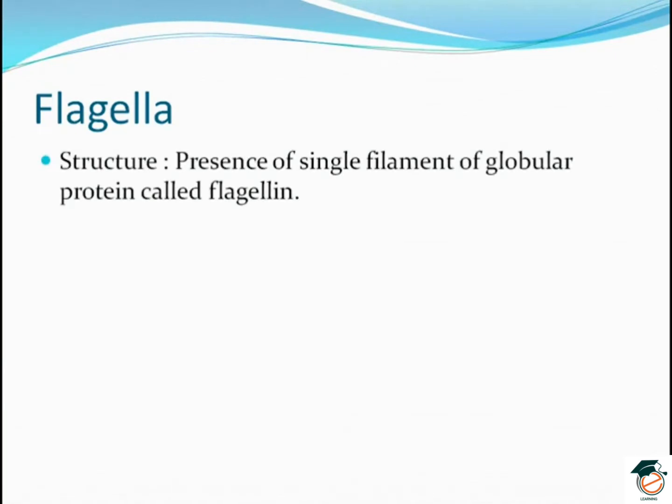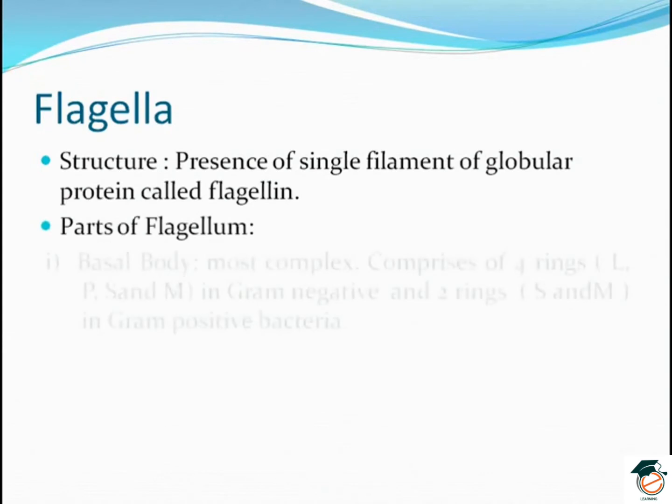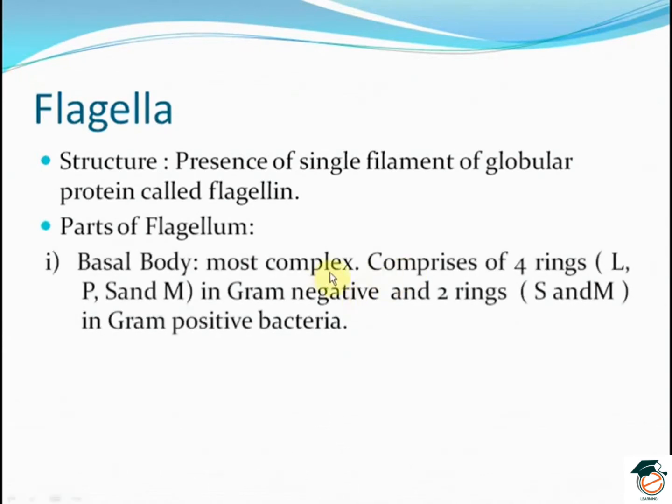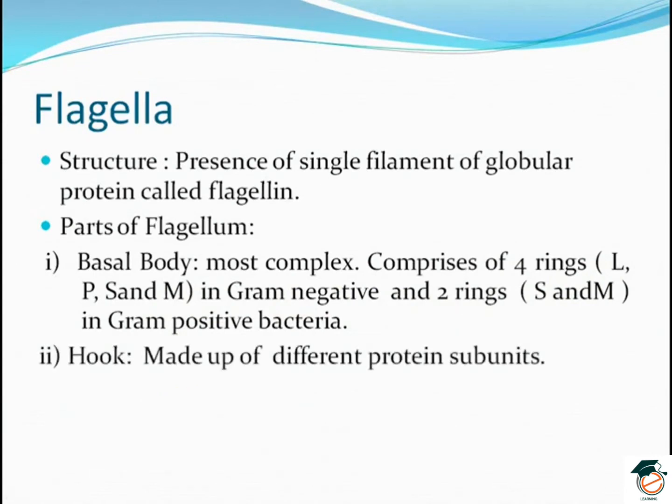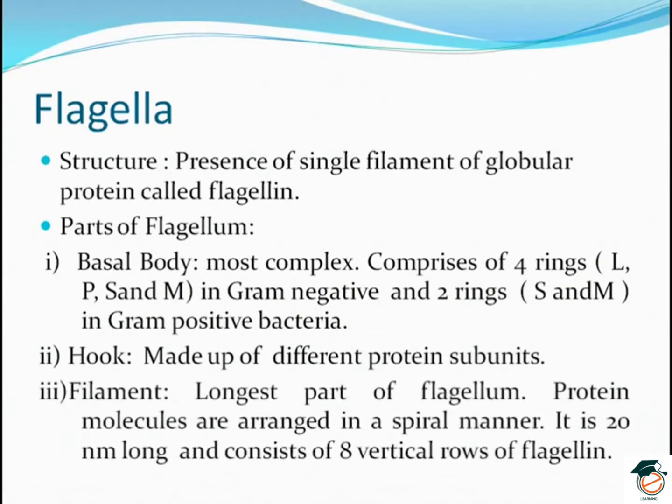Flagella is one of the main important structures of bacteria. Presence of a single filament of globular protein called flagellin in the flagella. The parts of the flagellum are the basal body, which is very complex and comprises 4 rings L, P, S and M in gram-negative and 2 rings S and M in gram-positive bacteria. Hook is made up of different protein subunits. Filament, the longest part of the flagellum.